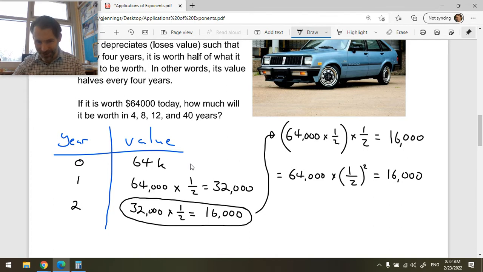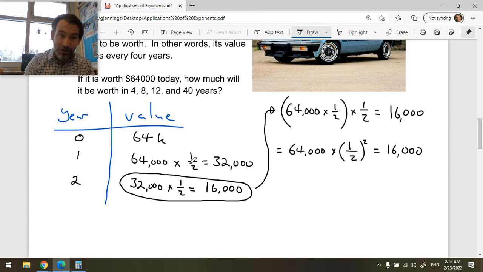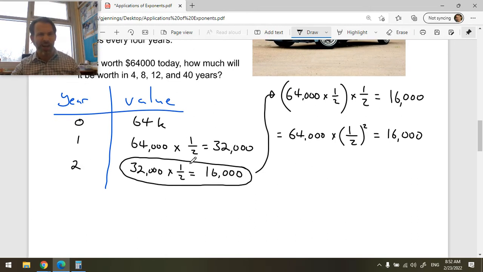Another way to do it would be to use a negative exponent. If you can do it that way, cool. You understand negative exponents really well. I would do it that way, but you don't have to.